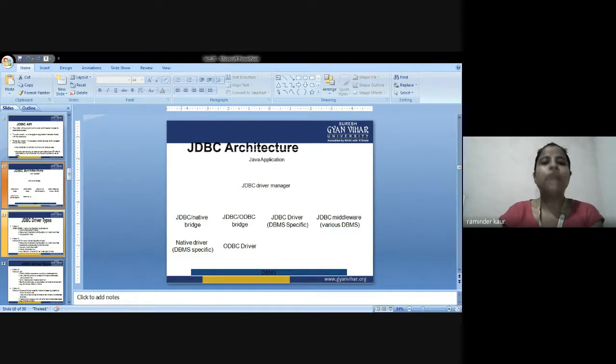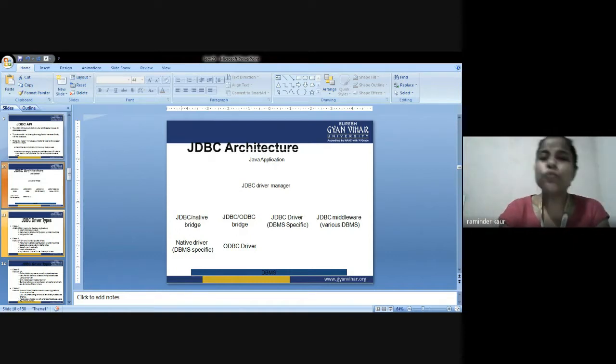There are four major points concerned with JDBC connectivity. First is JDBC API, second is Java application, next is JDBC driver, and next is the database, the main point of concern.